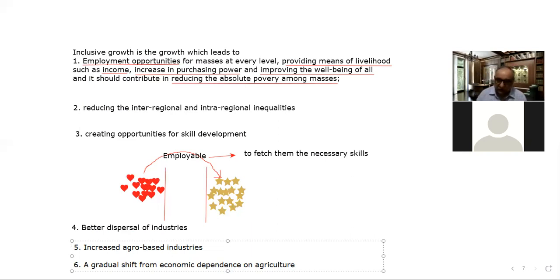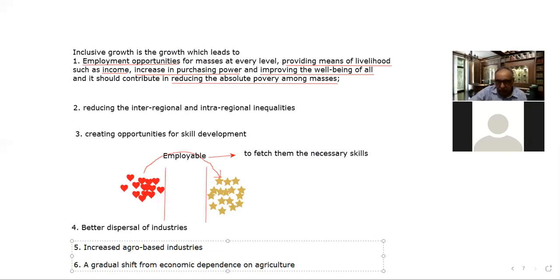It does not mean bringing opportunities only for a temporary period and saying that employment has been generated, that people are included. No, it should be on a permanent basis. That is the security of the source of livelihood.